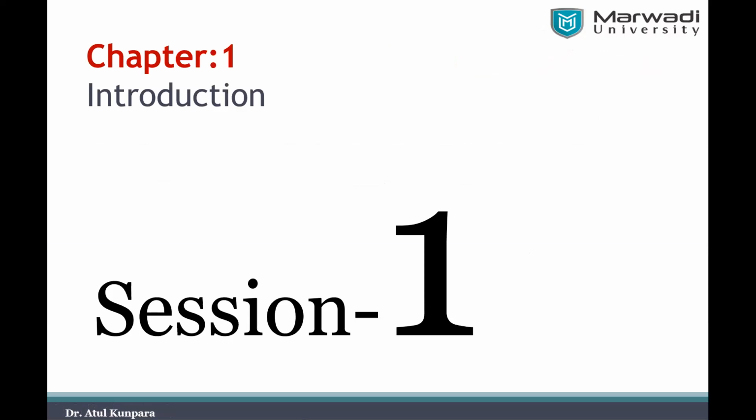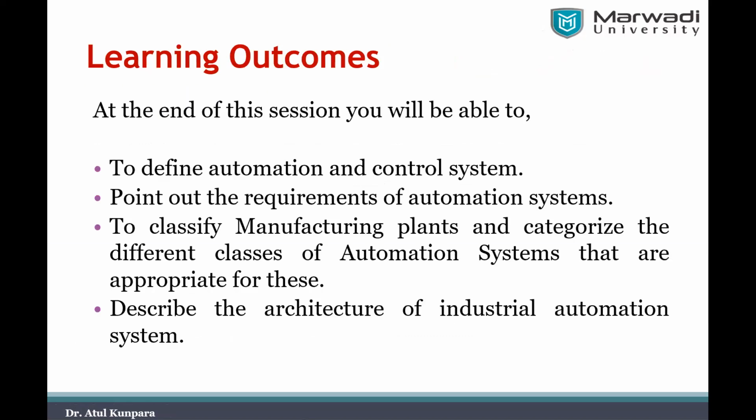So session 1 of the actual syllabus starts today from Unit 1, or you can say chapter 1, introduction. What are the learning outcomes of today's session? At the end of today's session, you will all be able to define automation and control system. What is automation? What is control system? That you will be able to understand.